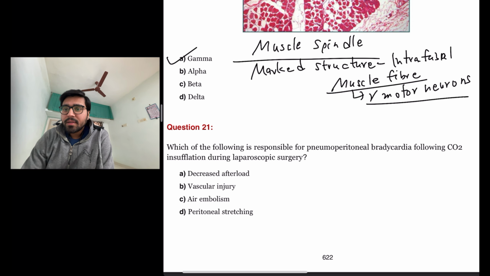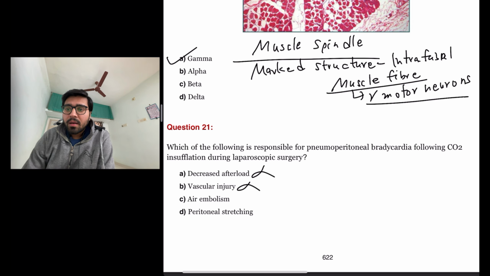The next question is which of the following is responsible for pneumoperitoneal bradycardia following carbon dioxide insufflation during laparoscopic surgery? So let us look at the options. Decreased afterload? No. Pneumoperitoneal bradycardia is not due to decreased afterload. Vascular injury?